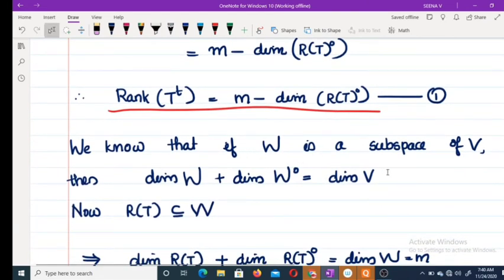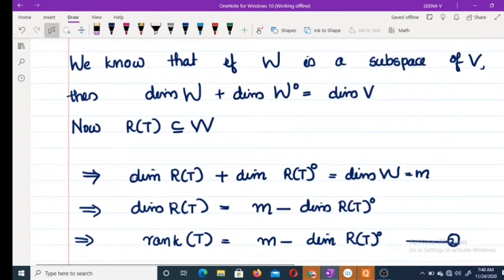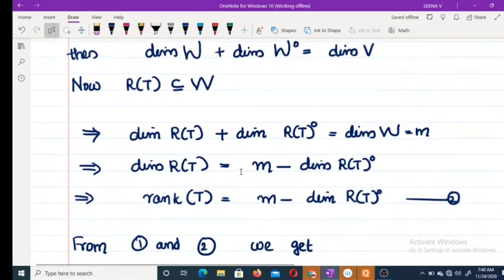Now we know that if W is a subspace of V, then the dimension of W plus the dimension of W naught is equal to the dimension of V. We have this result also. Here the range of T is a subspace of W. Therefore, the dimension of the range of T plus the dimension of the range of T annihilator equals the dimension of W, which is equal to m. That is, the dimension of the range of T equals m minus the dimension of the annihilator of the range of T.